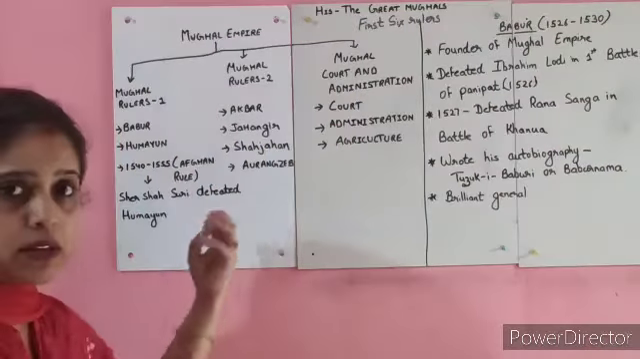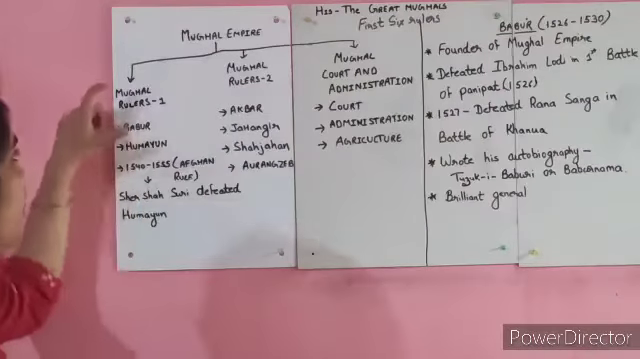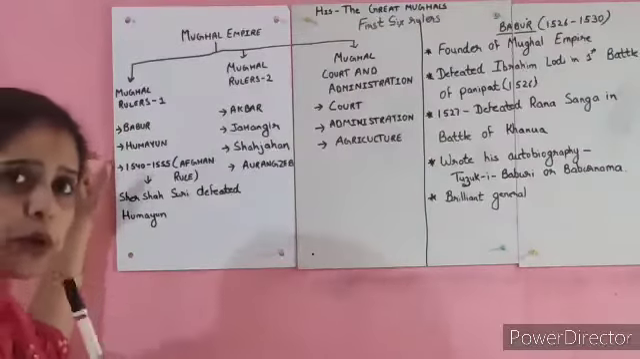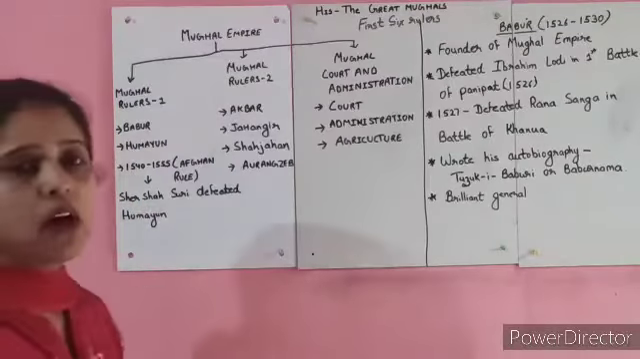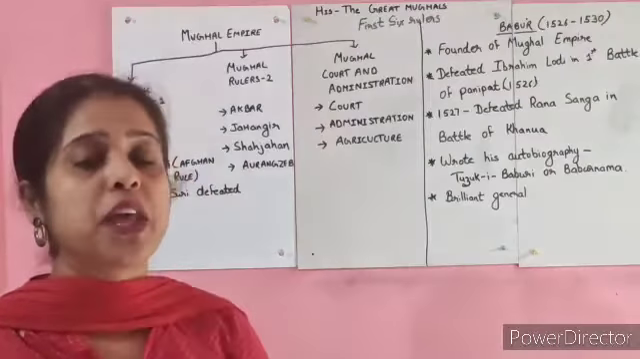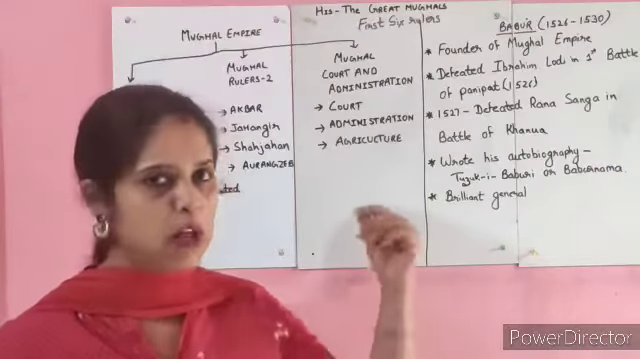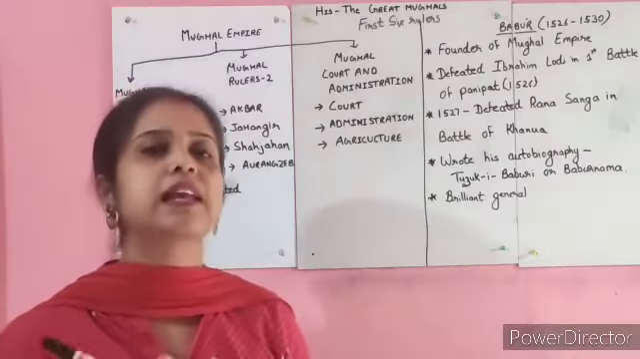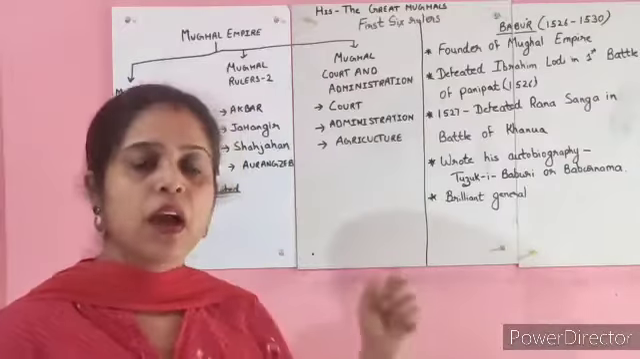Now please try to understand what I am going to explain through this chart. In Mughal rulers 1, we are going to study Babur and Humayun. Now after Humayun, there was a short break in the Mughal Empire. When I discuss Humayun, I will tell you in detail, but I am just giving you a gist of this chapter.